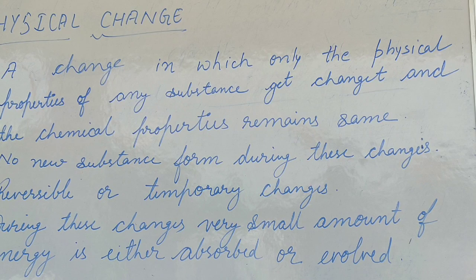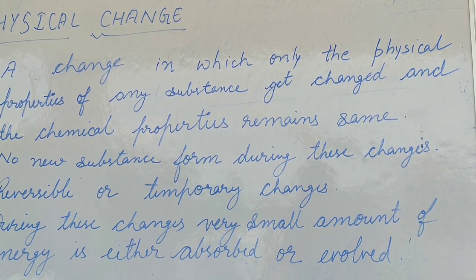A physical change is a change in which only the physical properties of a substance get changed and the chemical properties remain the same. There is no formation of any new substance, because there is no change in the chemical properties of the substance.